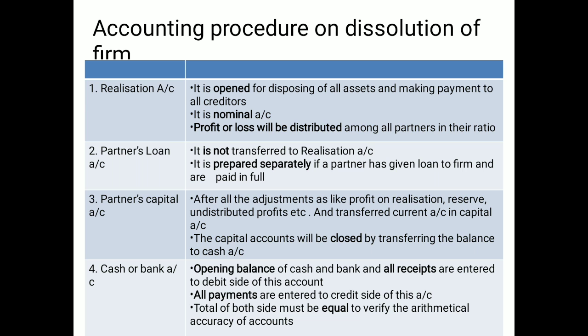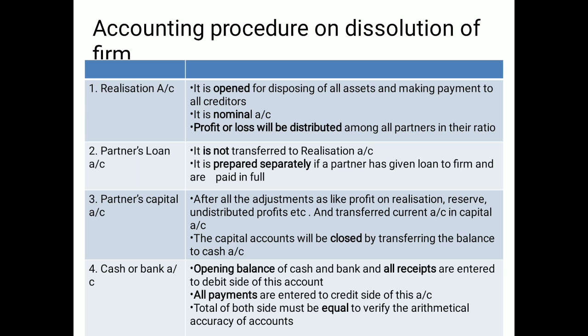The next one is the partners' loan account. The partners' loan account is not to be transferred or linked with the realization account; it will be prepared separately and the loan account will be settled by paying the amount. The next one is the partners' capital account. After passing all the adjustments related to the realization, reserves and distributions, the capital account will be closed by transferring the balance to the cash account. So all the accounts are closed: realization to the capital or current, the loan through the cash, and the capital through the cash or bank.